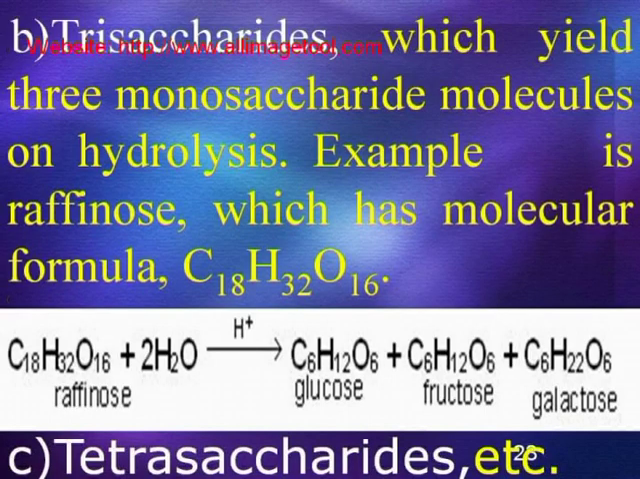Trisaccharides, which yield 3 monosaccharide molecules on hydrolysis. For example, raffinose, which has molecular formula C18H32O16. Raffinose on hydrolysis splits up into glucose, fructose, and galactose, and tetrasaccharides, etc.